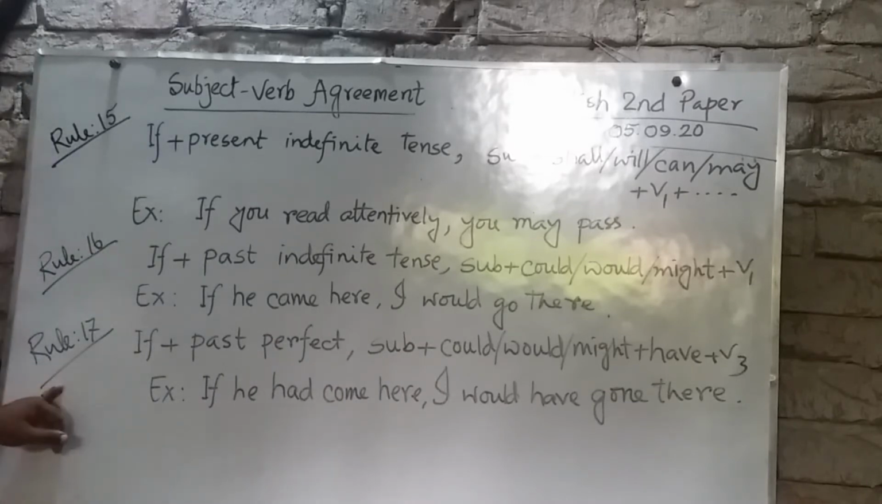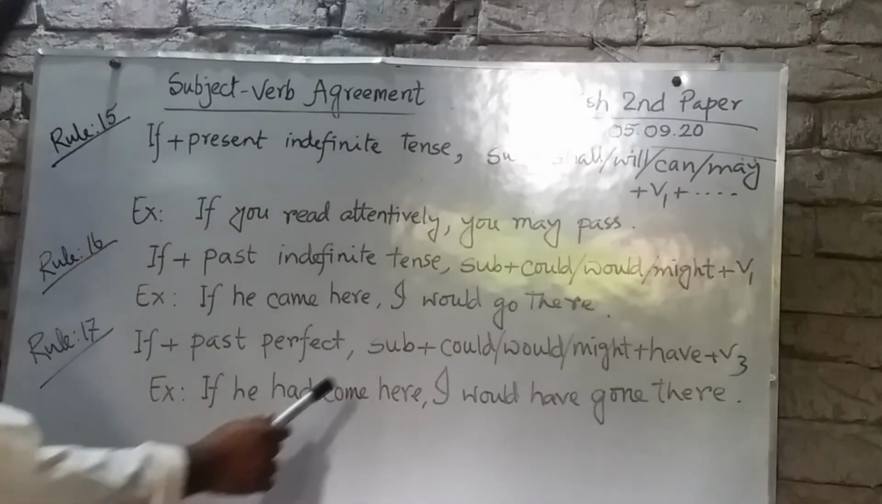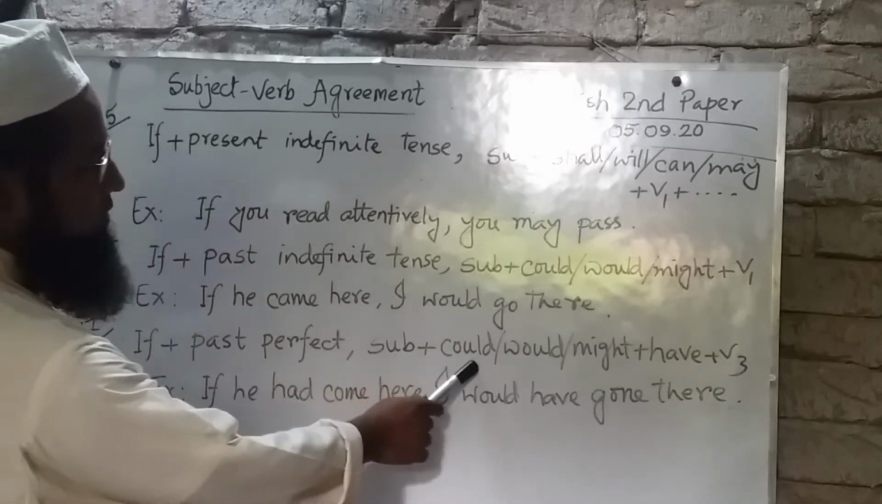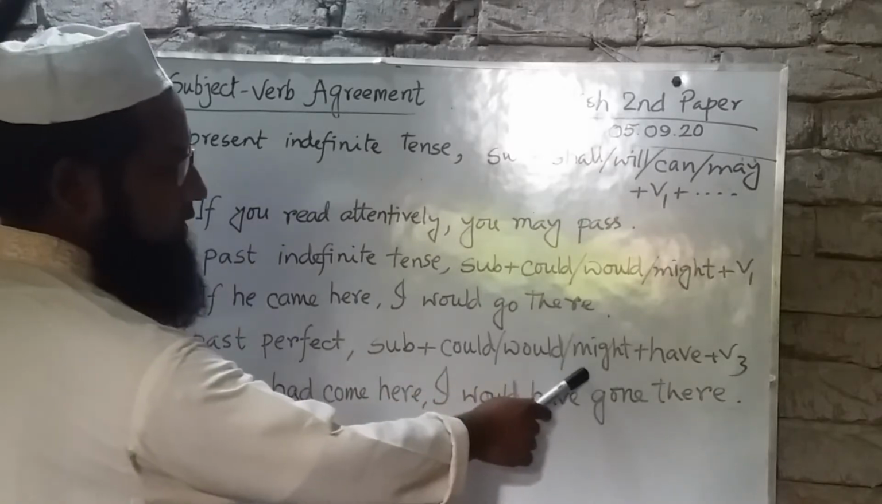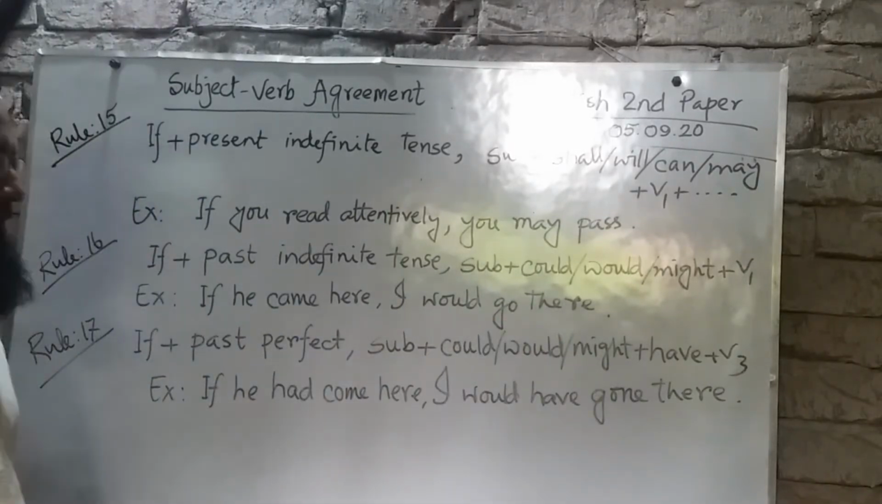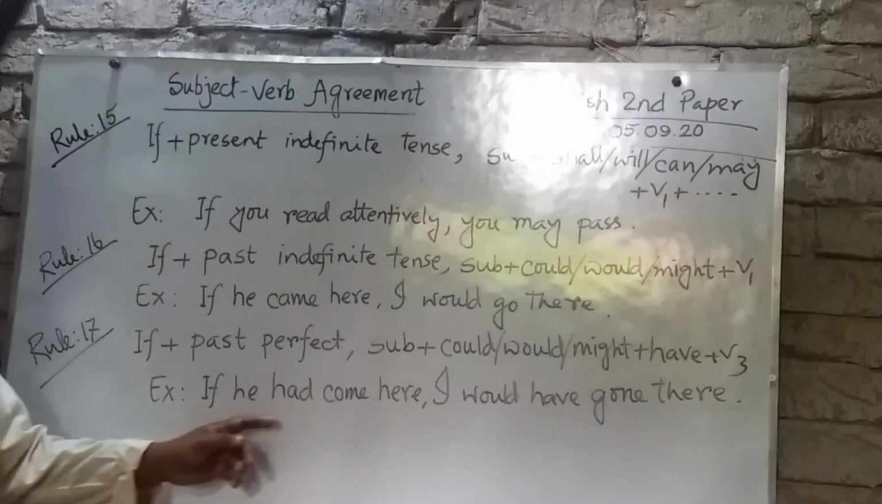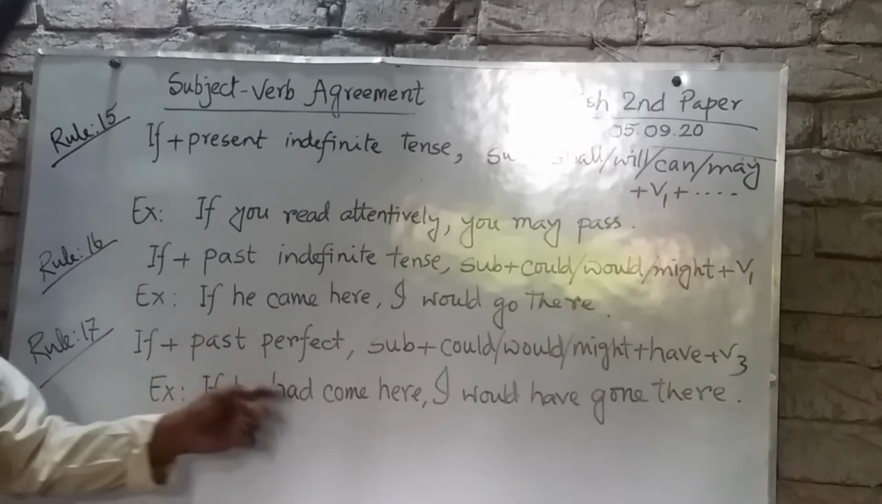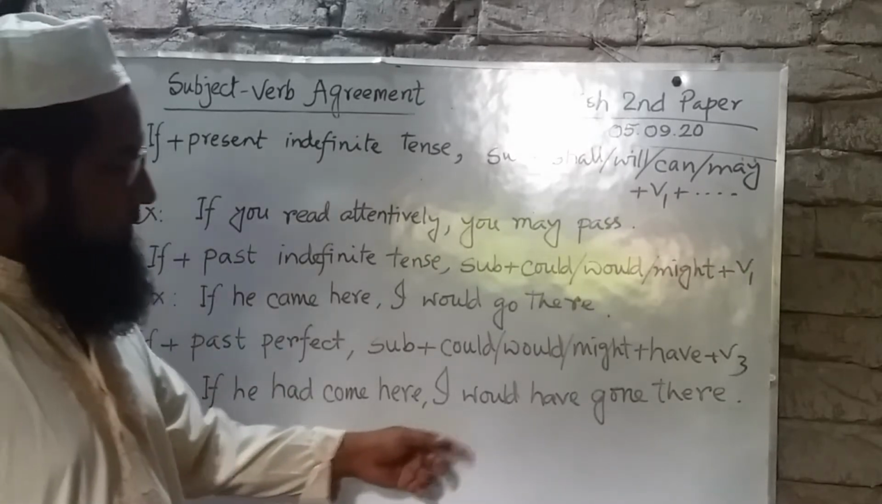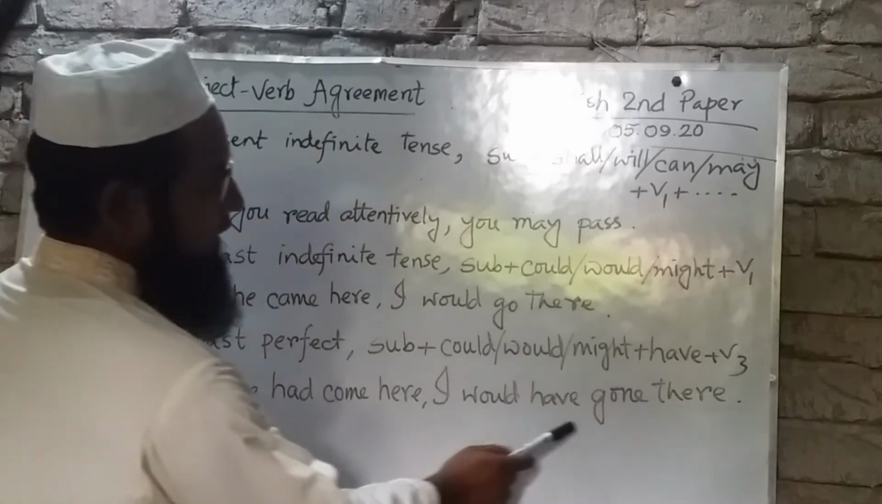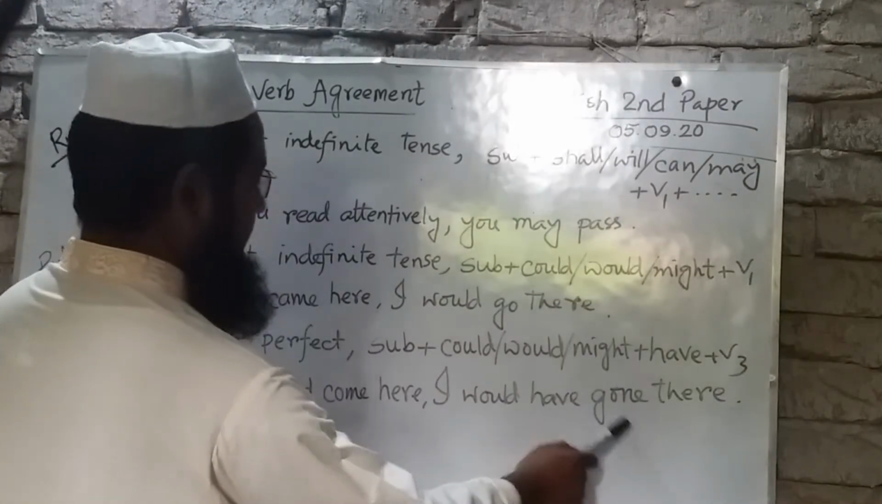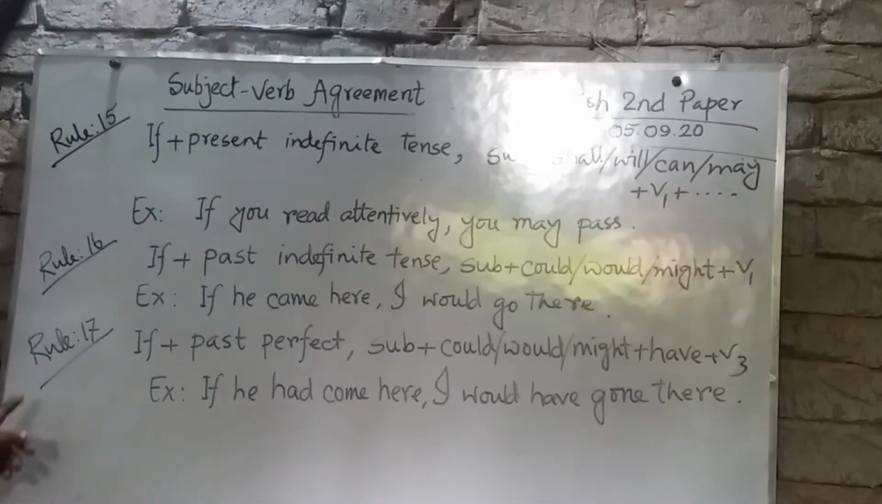And rule number 17. Here, after if we can use past perfect tense. The other part of the sentence will be subject plus could, would or might plus have plus V3. Example: if he had come here, here had come is past perfect tense. And in this sentence we see, I would have gone there. Here, would have plus V3. This is rule number 17.